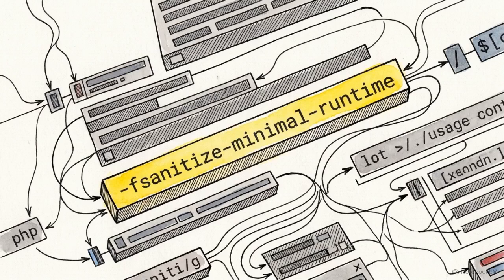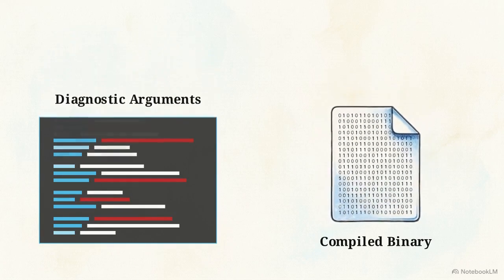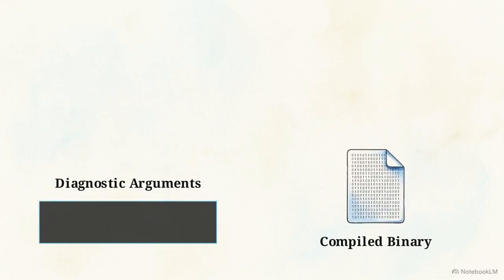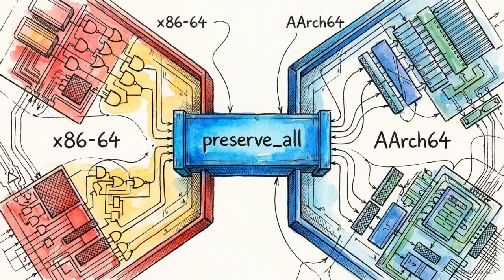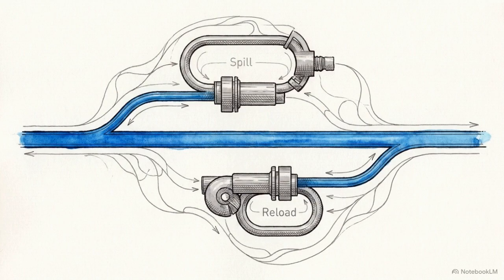The first mitigation tier is the -fsanitize-minimal-runtime flag. This strips out the verbose diagnostic arguments, which shrinks the footprint of the callback and reduces the binary size. A 2025 toolchain update improved this further by applying the preserve_all calling convention to these minimal runtime callbacks on x86-64 and AArch64 systems. The preserve_all convention dictates that the callback itself must preserve the state of every register. This removes the need for the compiler to spill and reload caller-saved registers around every bounds check in the main